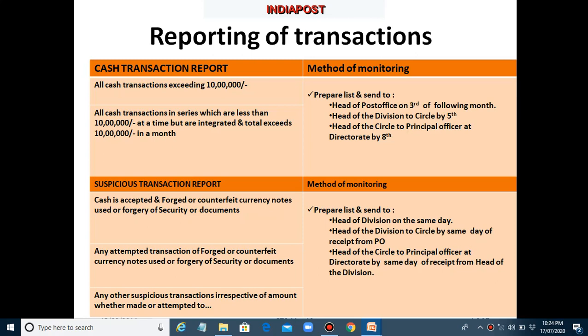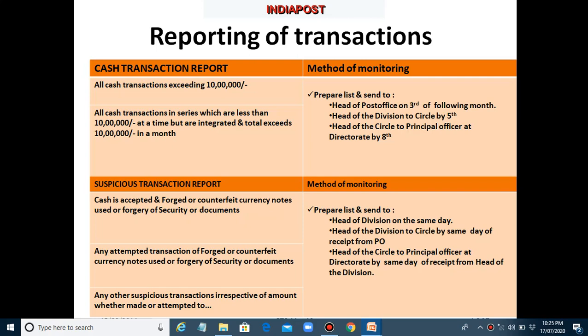by post office on 3rd of following month. The division should compile a report received from post office and submit it to circle office by 5th of every month, and circle office should report it to principal officer at directorate by 8th of every month. If this report is not submitted in time, this will be taken as nil. And now I would like to reiterate section 13 of PMLA Act that rupees 10,000 minimum penalty to maximum 1 lakh penalty may be levied for each such missing entry.